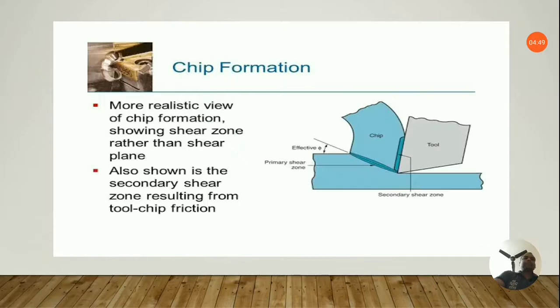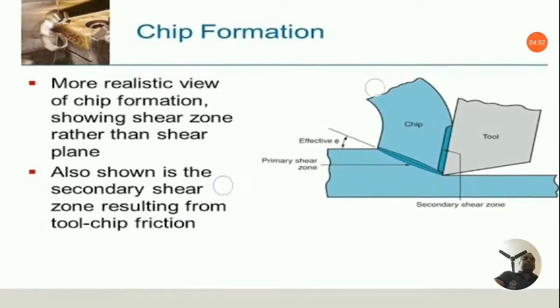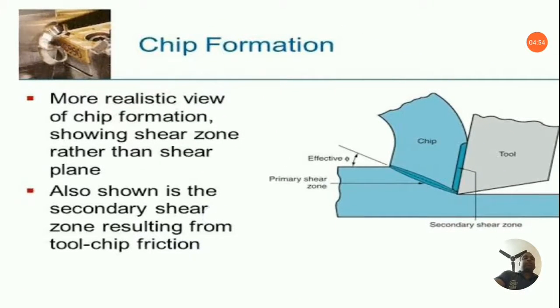Now, coming to the chips: during machining, it is very obvious that chips will be formed, because you already know chip is the main thing that we are dealing with in metal cutting, that is, the removal of material. When you are sharpening a pencil with a pencil sharpener, these are not metals, actually these are woods, and the wood is cut in the form of chips coming out of the pencil.